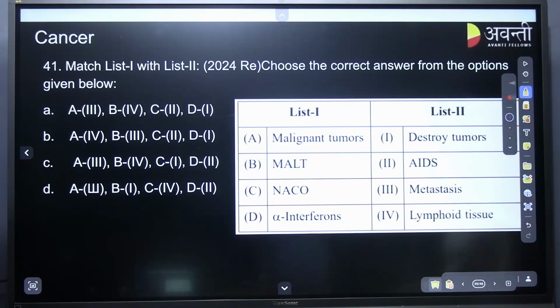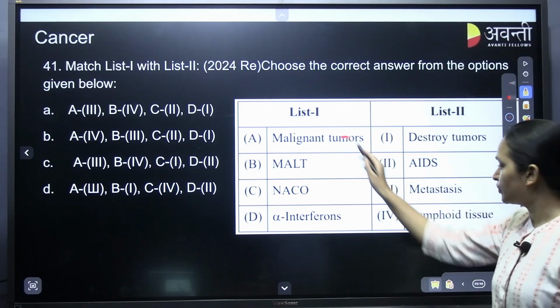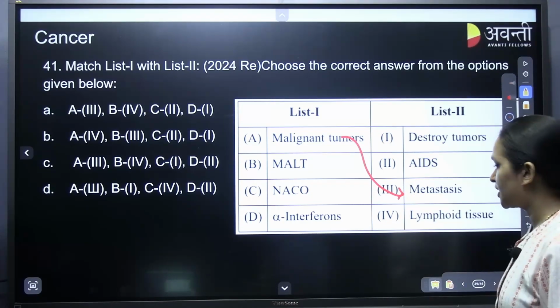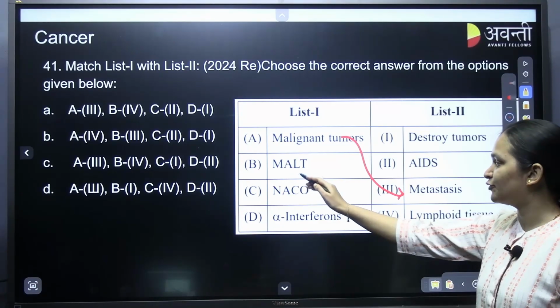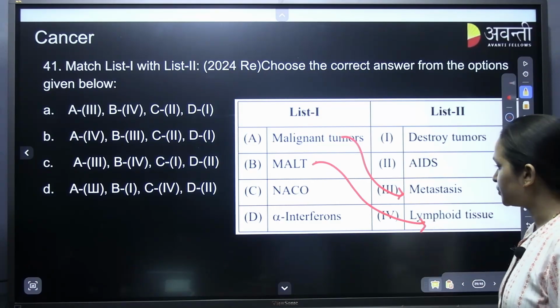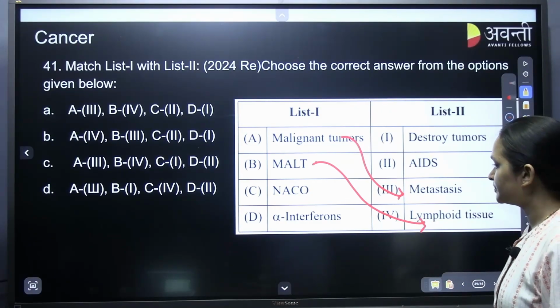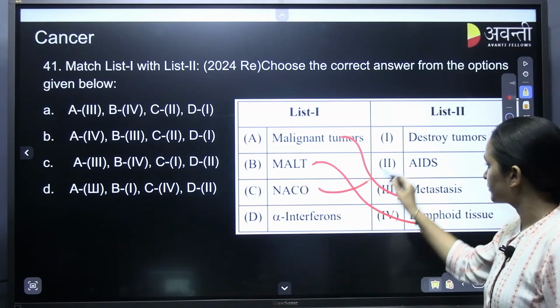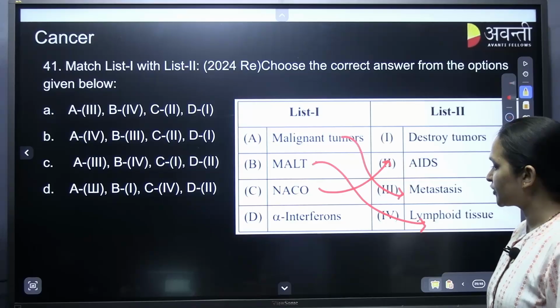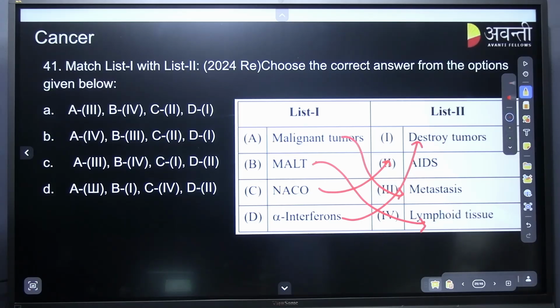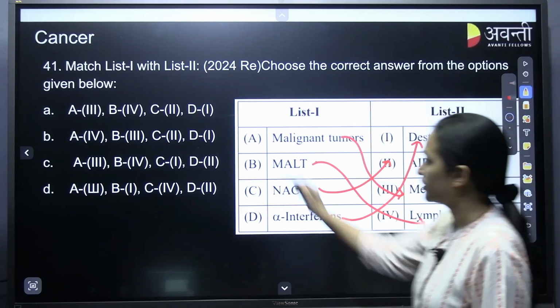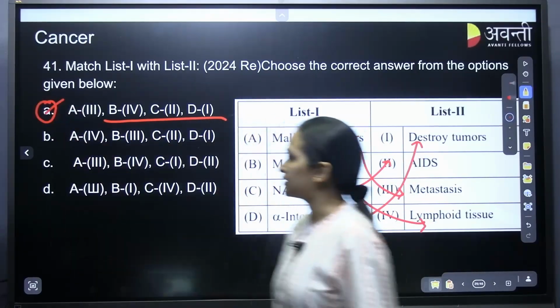Match list 1 and 2. Malignant tumors show metastasis. Yes, very good. MALT, mucosal associated lymphoid tissue. NACO is AIDS. Yes, AIDS. Alpha interferons destroy tumors. So D1, C2, B4. D1, C2, B4. A is the correct answer.